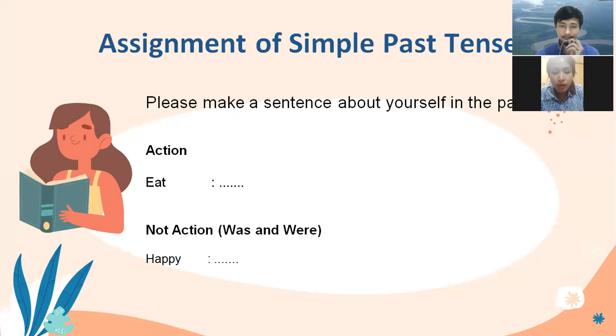My best friend was happy last night. My very best friend was not happy last night. Was my best friend happy last night? Okay, very good. You said before my best friend, right? So you have to finish with the same subject, my best friend, not only your friend. Okay, very good.